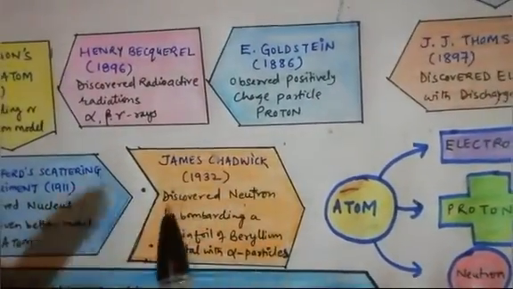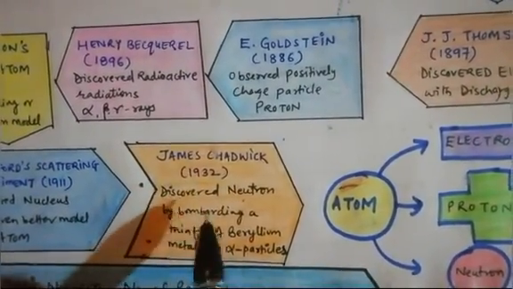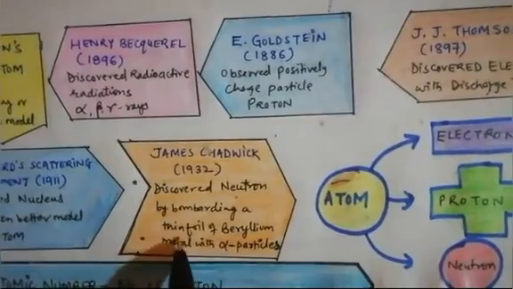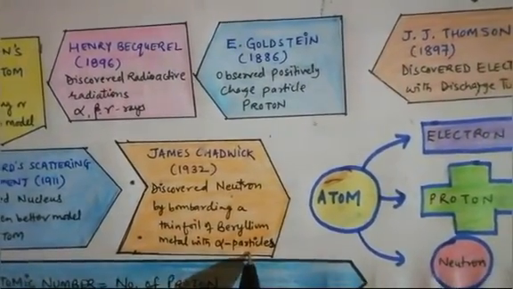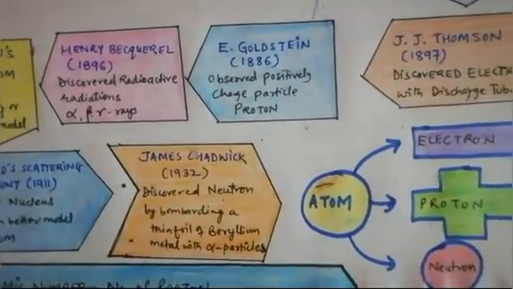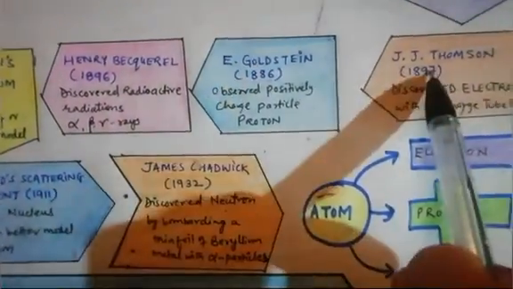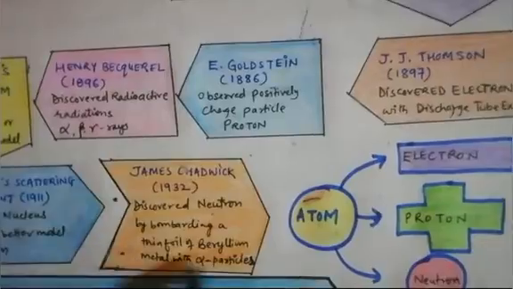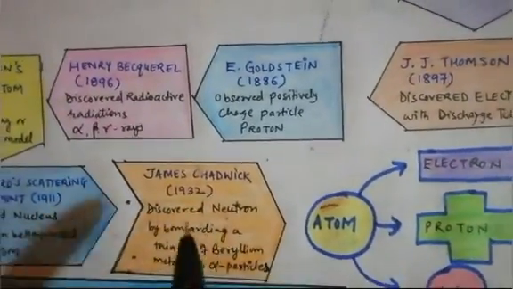So James Chadwick, side by side in 1932, discovered the neutron by bombarding a thin foil of beryllium metal with alpha particles. So he found that the neutron also plays a very important role. Although the neutron doesn't have any charge, proton has positive charge, electron has negative charge, but without charge, the neutron plays a very important role in mass number.